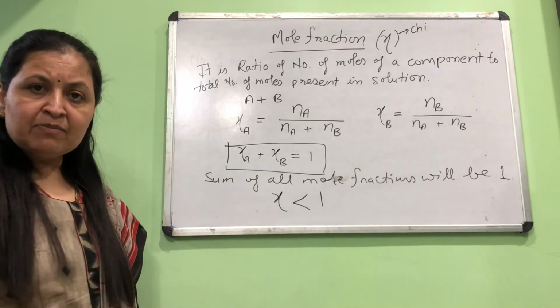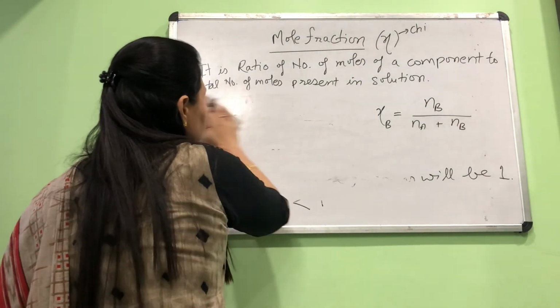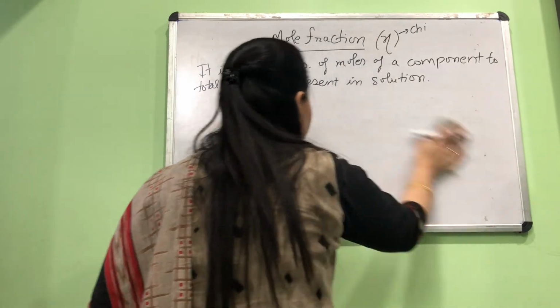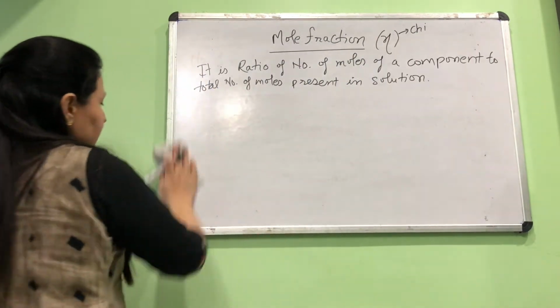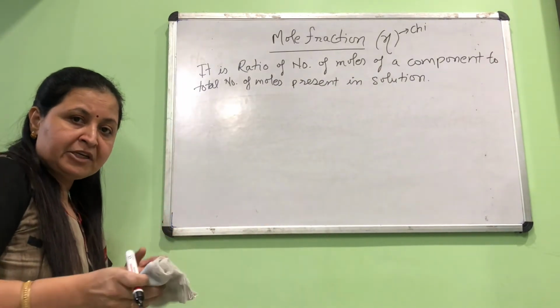So we'll solve one simple question to understand use of this formula, okay? We'll try to find out mole fraction of a solution. Suppose we have a solution, again we use another concentration concept here, okay?